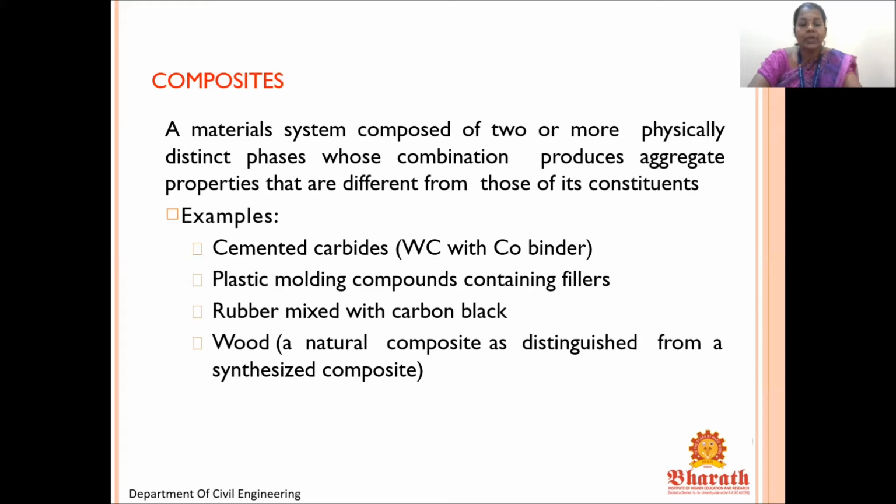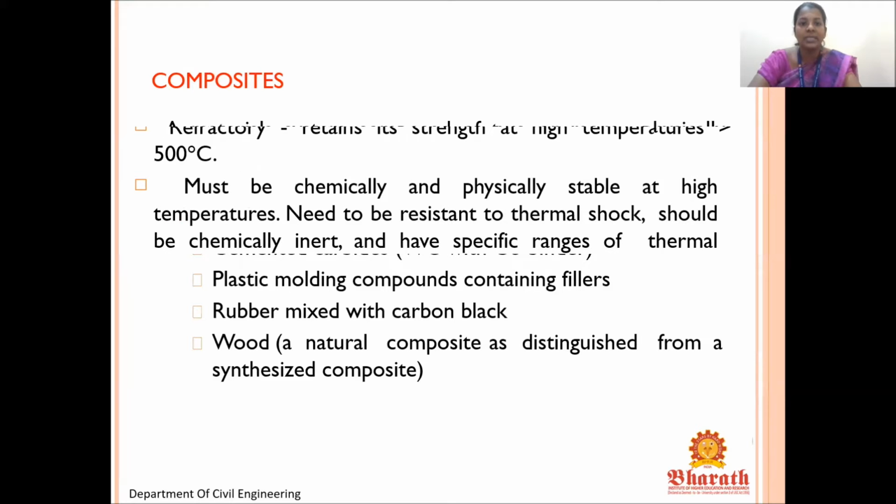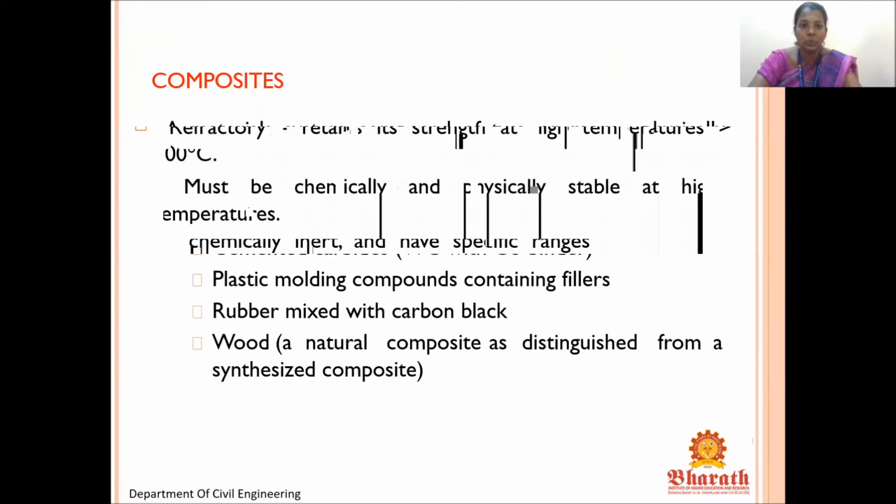Composites: we are done with ceramics and we are moving into composites. A composite is a material system composed of two or more physically distinct phases whose combination produces aggregate properties that are different from those of its constituents. Examples: cemented carbides, plastic molding compounds containing fillers, rubber mixed with carbon black, and wood, a natural composite as distinguished from a synthesized composite. So composites are nothing but a mixture of two or three elements together, performing as needed.